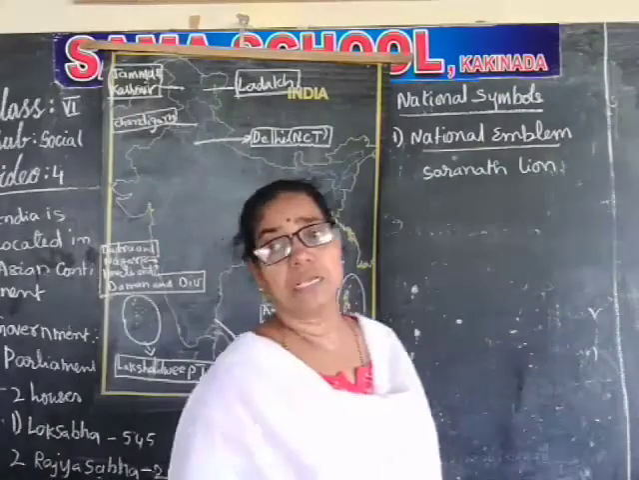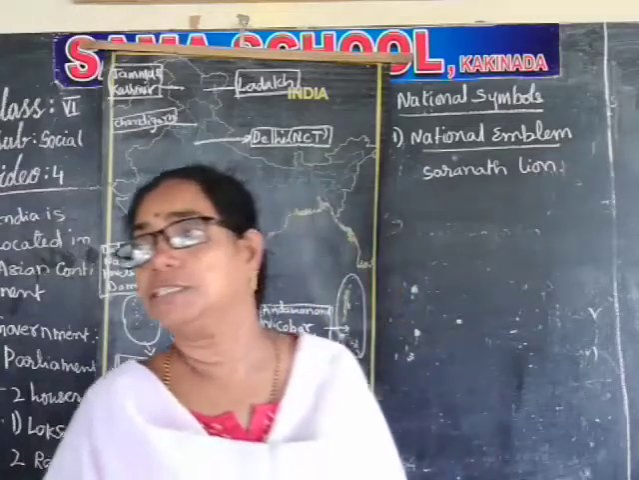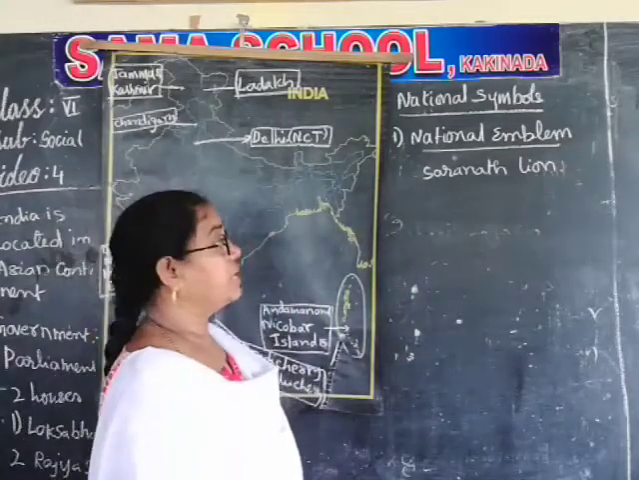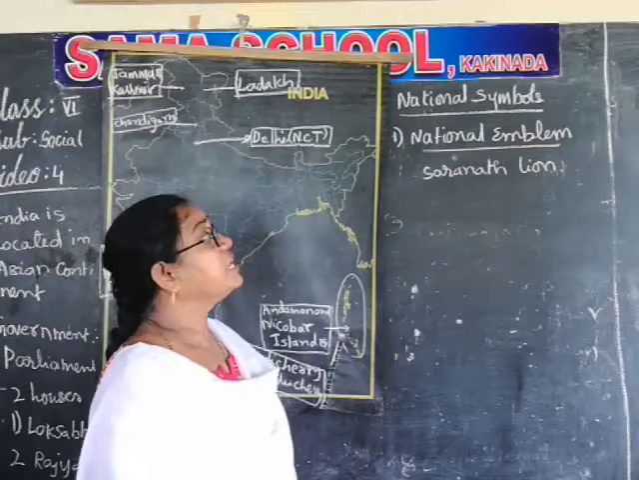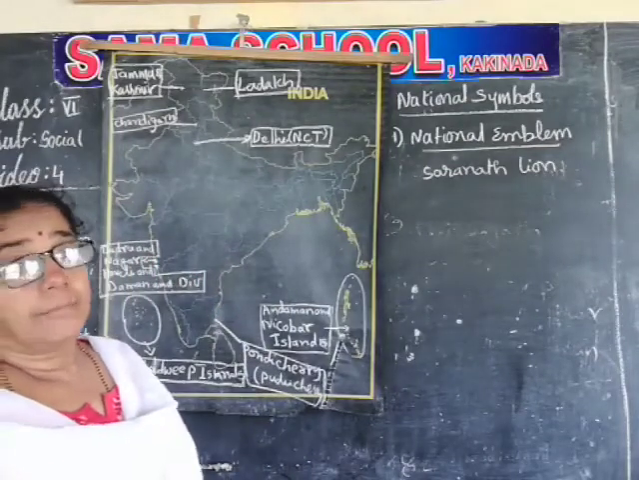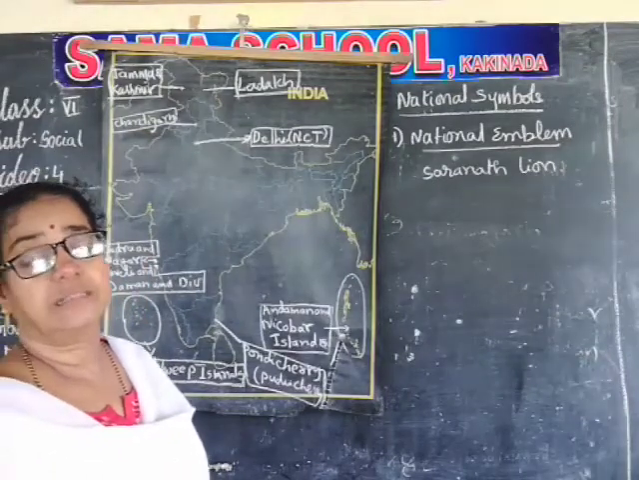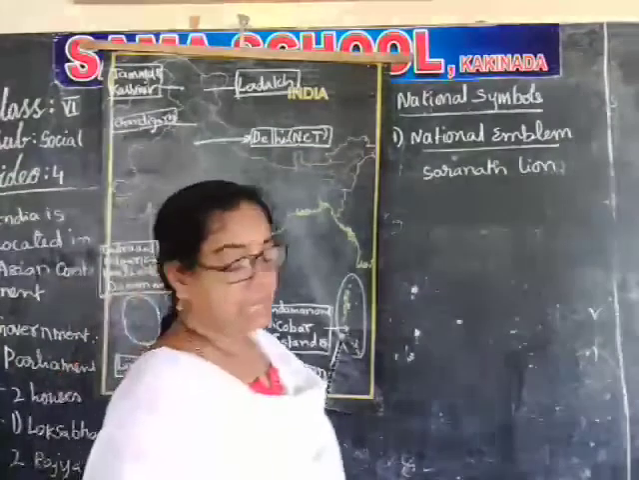What are inscriptions? The things which are inscribed on rocks. This is one of the pillars which is there in Sarnath. It is still there now. It was taken as the national emblem because it is the symbol for dharmamu, as we can say in Telugu. Okay, next one is the tricolor flag.